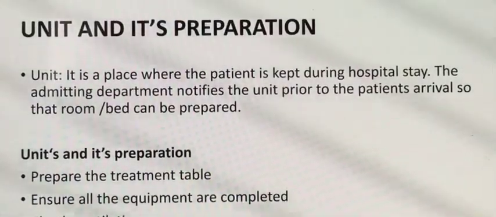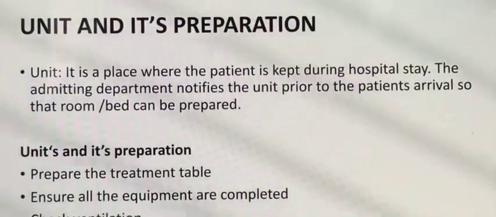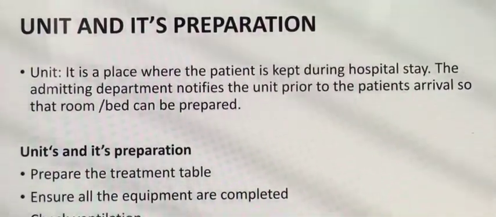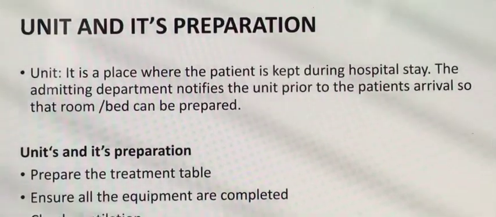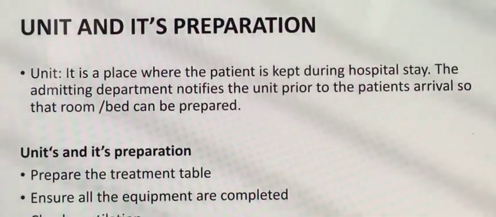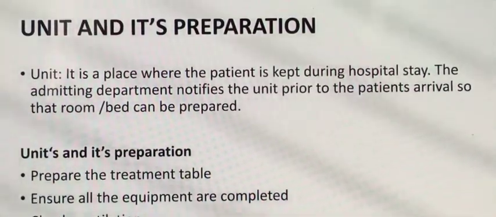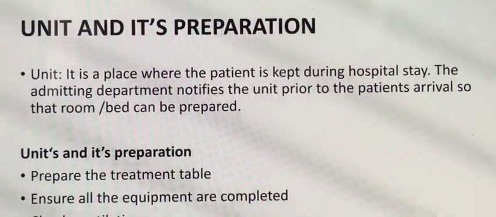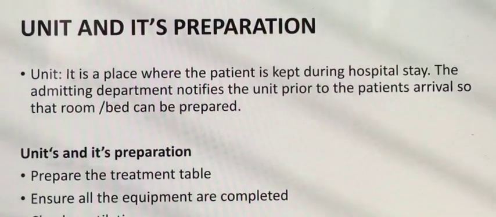Under unit and its preparation, the unit is the place where the patient is kept during the hospital stay. The admitting department notifies the unit prior to the patient's arrival so that the room and bed can be prepared. Unit preparation means preparing the ward or the cabin for the patient.